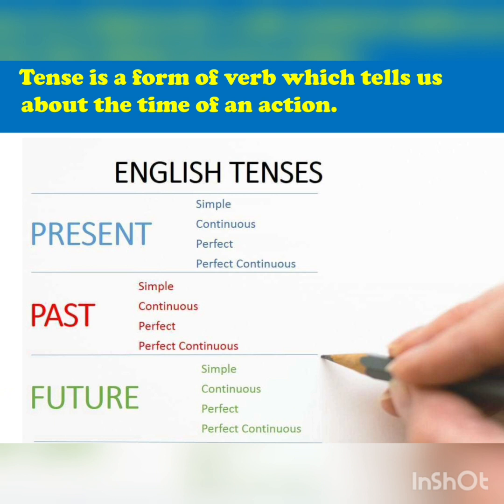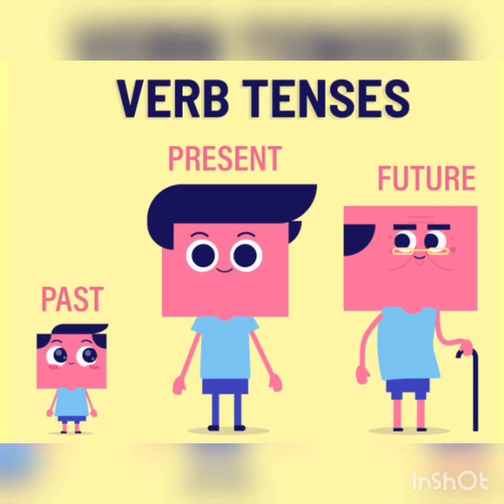I hope you all know that tense is a form of verb which tells us about the time of an action. There are total 3 types of tenses: present tense, past tense and future tense. All the 3 tenses can be further divided into 4 more parts, which are simple, continuous, perfect and perfect continuous.